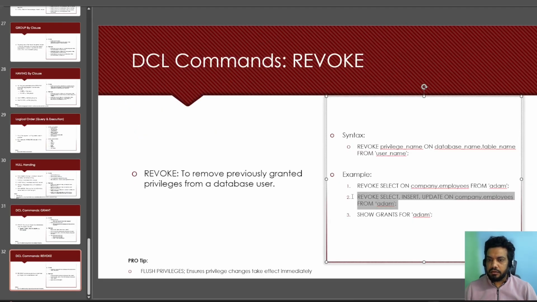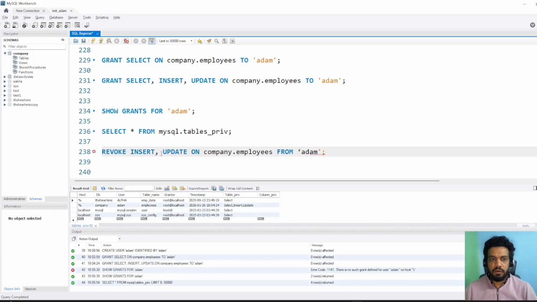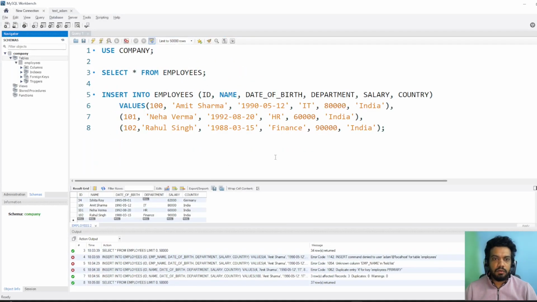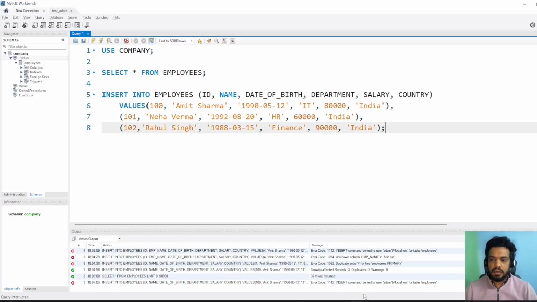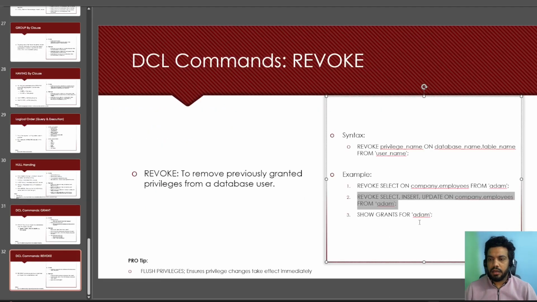I don't want to remove select, I want to remove insert and update, and let's run this. Now go back, and if I want to insert the data, see, command denied, and if I run select, the select would work. And again you can check the permissions.